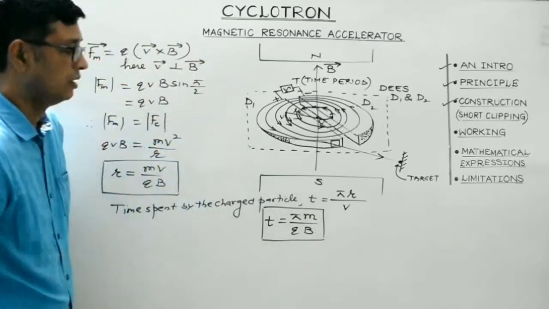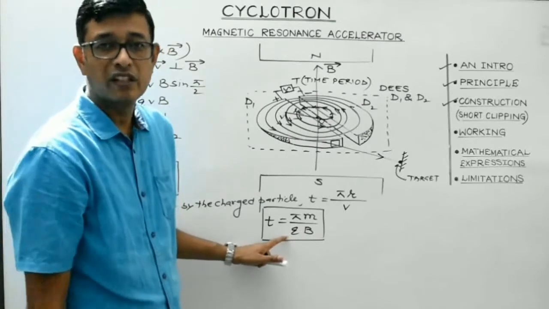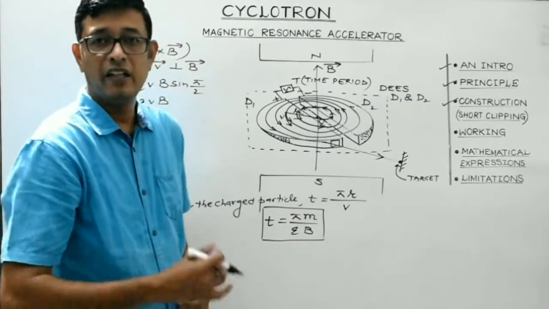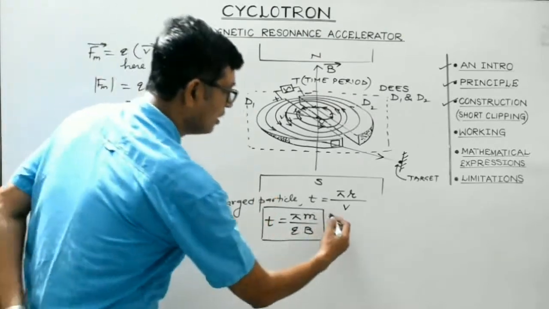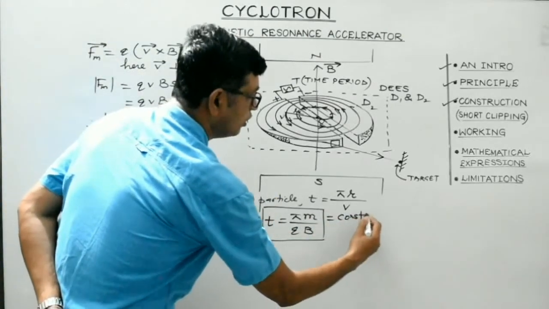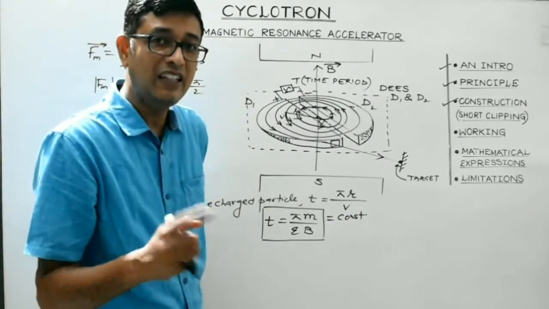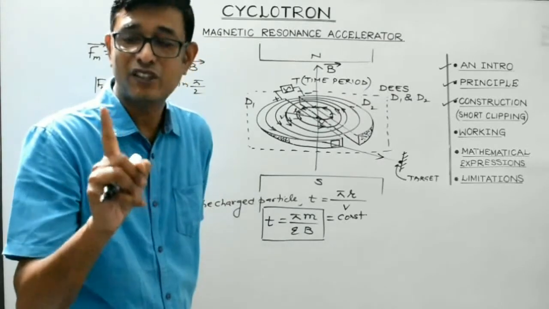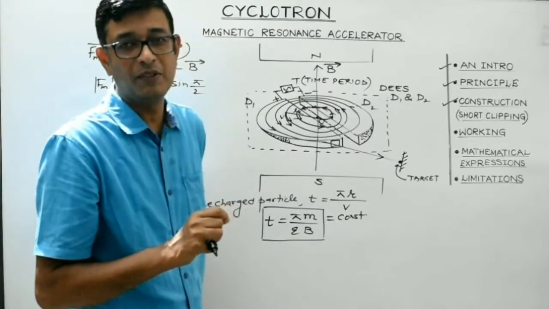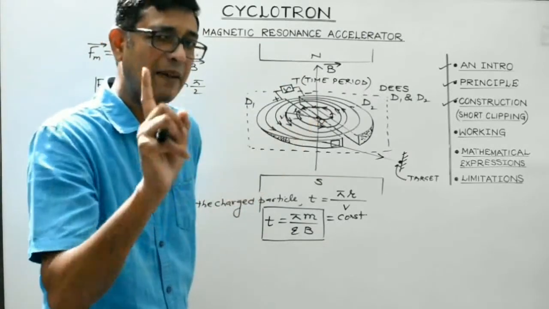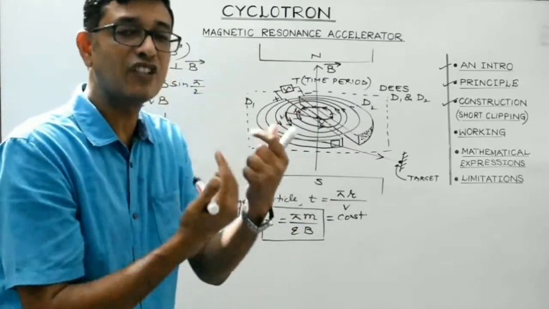Now look, students. The magnetic field is uniform, that is, constant. The charge is constant, it won't change. The mass won't change; in mechanics, the mass of a body is always constant. Pi is constant, so this is constant. So we have proved that the time spent by a charged particle inside a D, whether it is following a semicircular path of smaller radius or of larger radius, is constant. So that is how the synchronization is maintained.